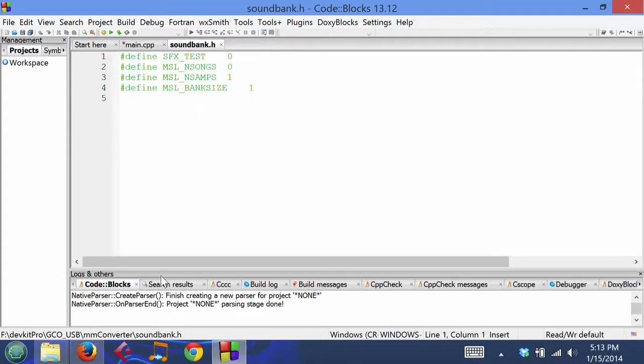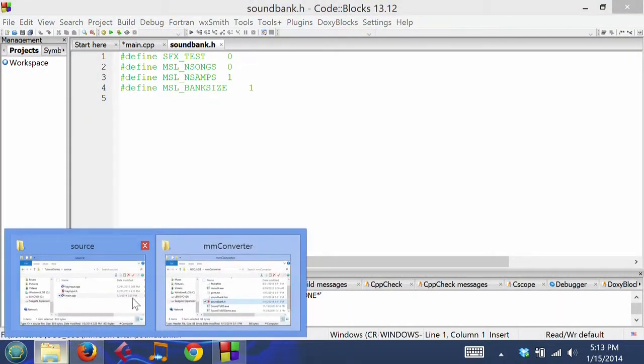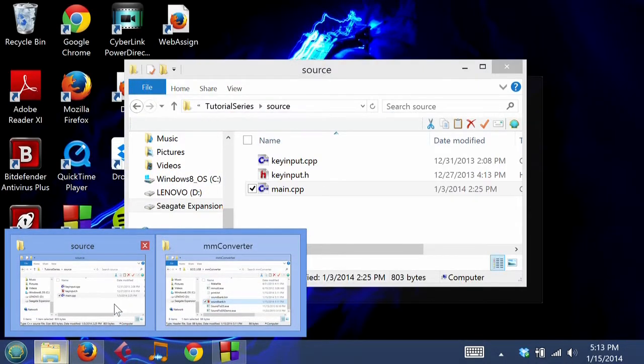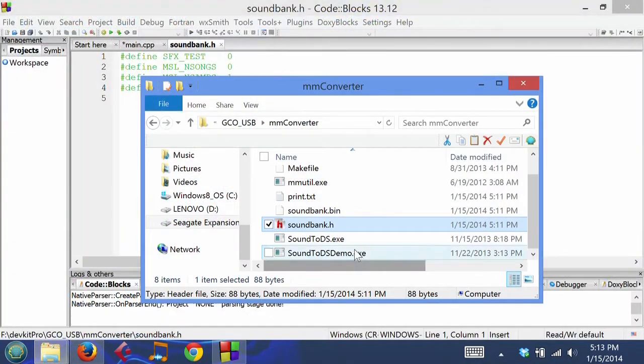So, exactly what is going on with the whole soundbank thing and Maxmod? Well, the idea is the soundbank holds all your sound effects in one binary format. And Maxmod, which is our audio player that we use, allows us to play all those sound effects and makes it really easy for us.